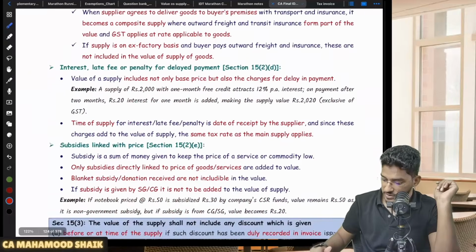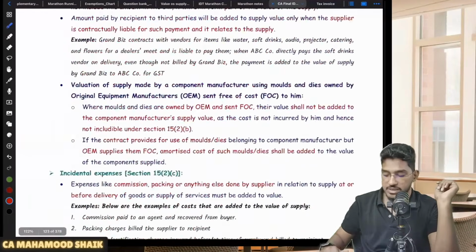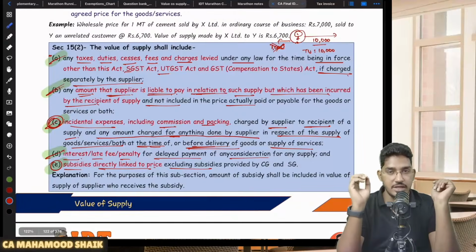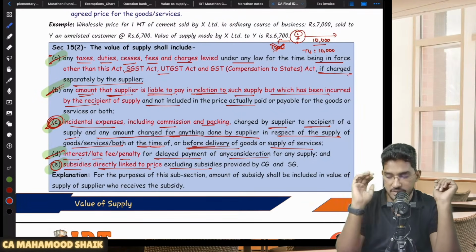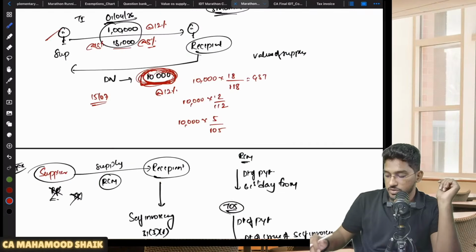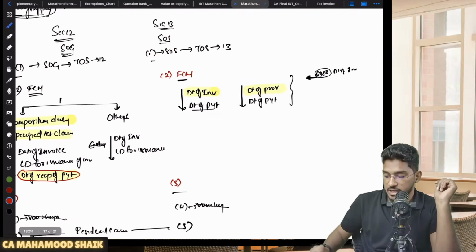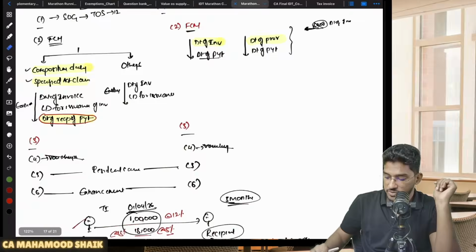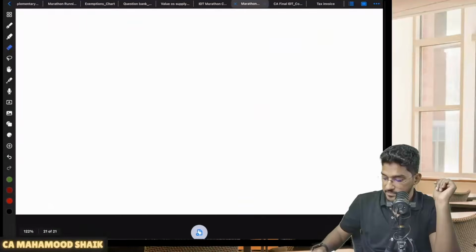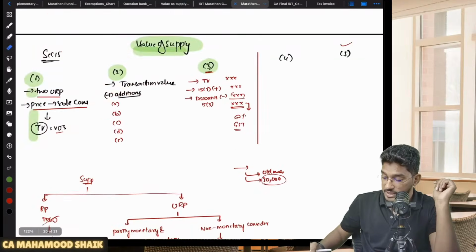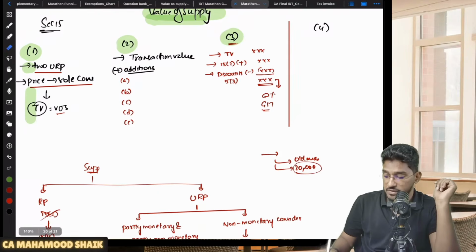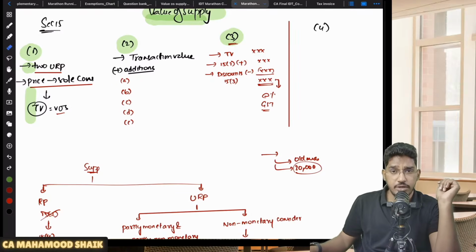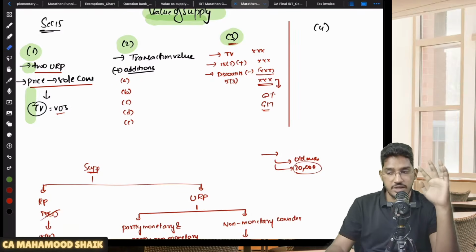So I think most of the concepts I have covered. So 15 subsection 2 we have covered. What are all the additions which are required to be made to the value of supply we have covered. So coming back to the overall structure here, we are done with 15 subsection 1 and we have also done with 15 subsection 2. Now we have to go ahead and try to understand 15 subsection 3, which is relating to treatment of discounts.